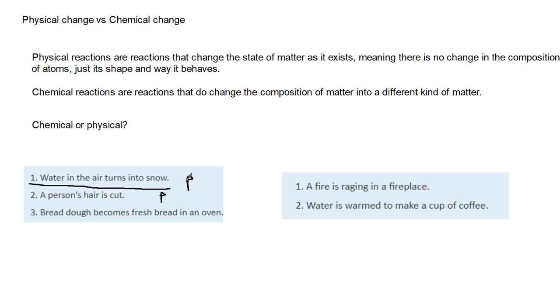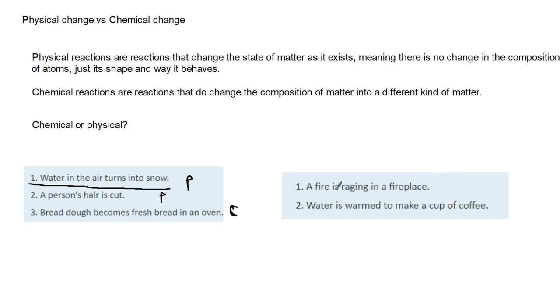Carbon bubbles rise out of the bread to make the bread look big, and that's why bread is big. So it's a chemical reaction because there wasn't carbon in the beginning, but now there's carbon, right? That means there's definitely a change in atoms.